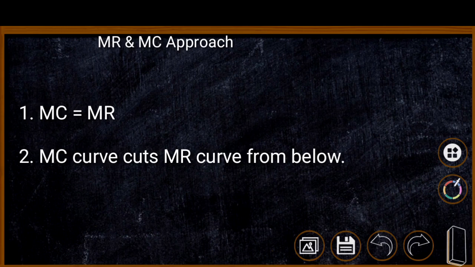MR must be equal to MC and MC must cut the MR curve from below. There are 2 points of MC and MR intersection. At the first stage, MC is falling and therefore the firm is earning profit. Therefore, at the stage of earning profit, a firm is not ready to stop production and will continue production until cost increases and covers marginal revenue. Therefore, the second point is the point of equilibrium, that is, MC cuts MR from below. Therefore, there are two conditions: MR must be equal to MC and the MC curve must cut MR from below.